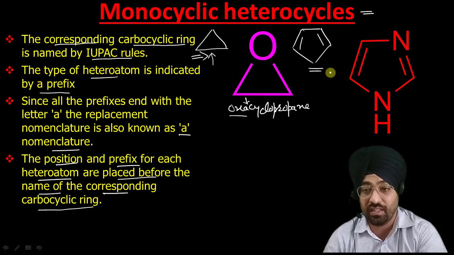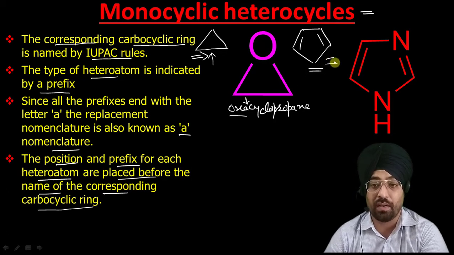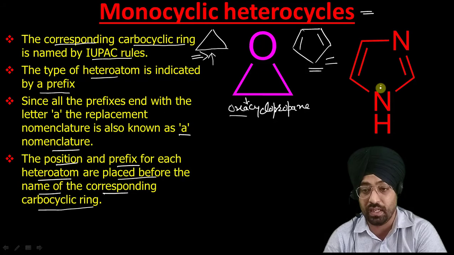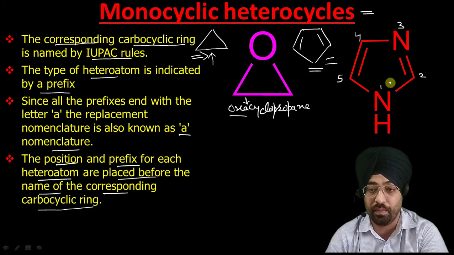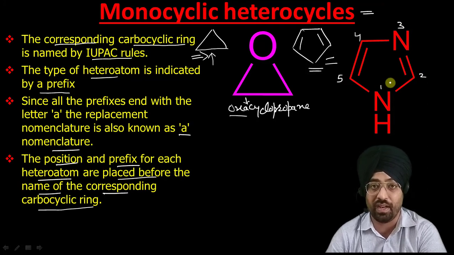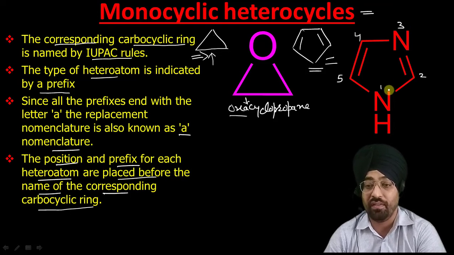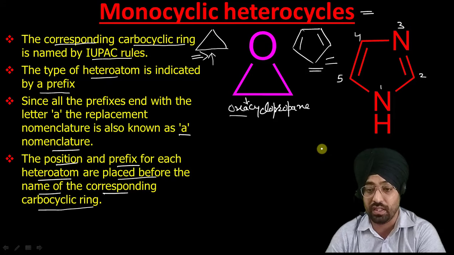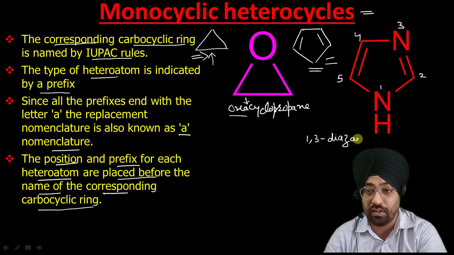While naming this, it has two heteroatoms, so we have to specify their positions as well as their names before the name of this carbocyclic counterpart. First let us do the numbering. It is 1, 2, 3, 4. The rules for numbering this heterocycle are the same as we have already done with Hantzsch-Widman rules. So 1, 2, 3, 4, 5. Its name will be, we have nitrogen at first and third positions, so it will be 1,3. Now we have two nitrogens, so it is called diaza. Now that compound is a cyclopenta.